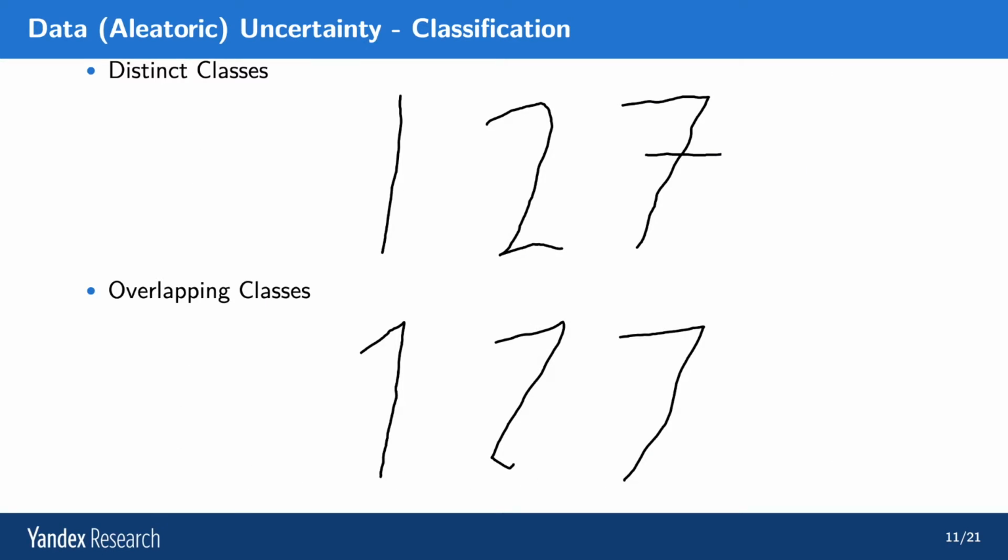So an example of this on hand-drawn digits is, for example, on the top you have the digits 1, 2, and 7 drawn distinctly. They're easy to separate. On the bottom you have the digits 1, 2, and 7 written in a very messy way, such that they are hard to discriminate.